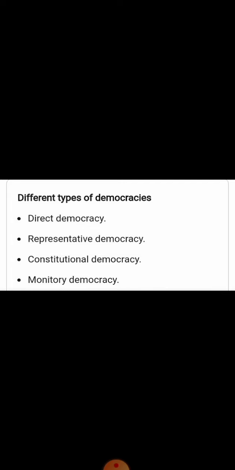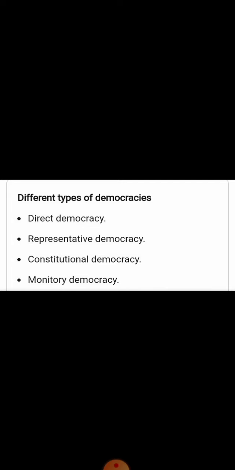Next is monetary democracy. Monetary democracy means the ability of the public to monitor government power, enabled through these institutions, which has the effect of changing the political and geographical dynamics of existing representative democracy.